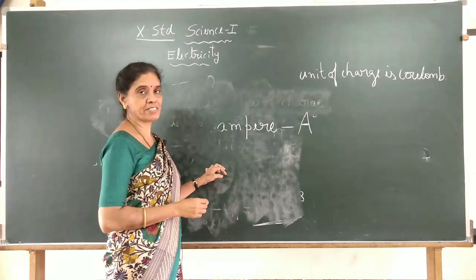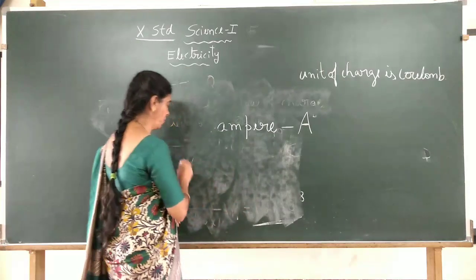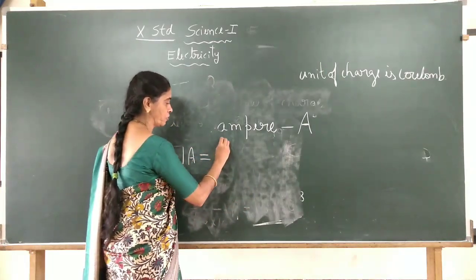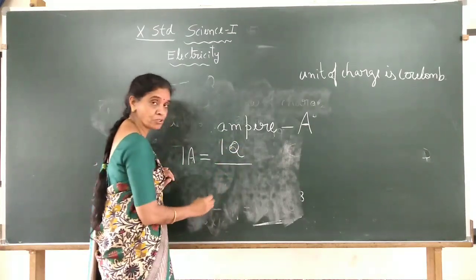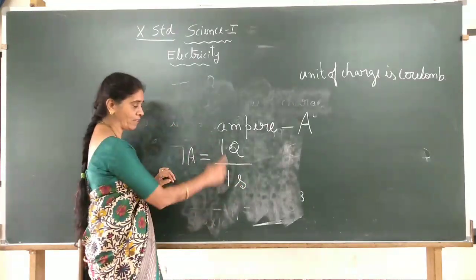The symbol is A, and 1 ampere is equal to 1 ampere of current. If you want that, how much charge should there be? 1 coulomb of charge should flow. And how much time should there be? 1 second. So 1 by 1 is 1.